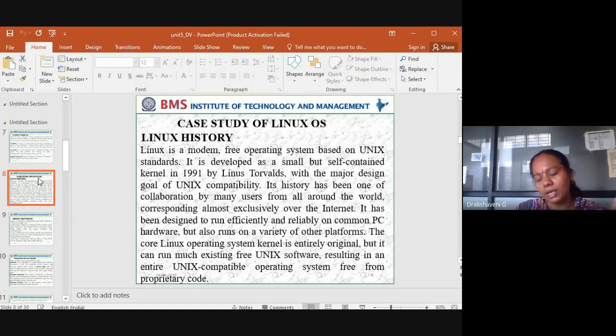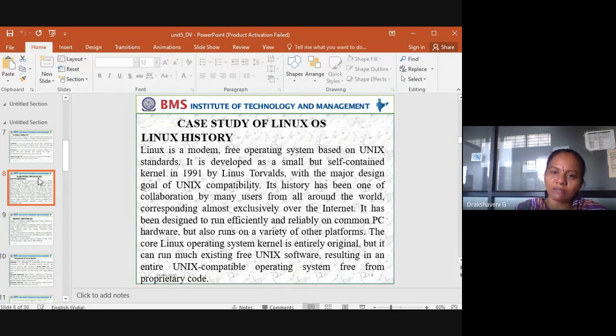Linux is a free operating system. Some software is paid: if I want to use it, I have to pay. Some software is open source: anybody can use it and it is not required to pay. That's why we call it open source. In the same way, Linux is a modern, free operating system that we are using presently, and it is not required to pay anything.